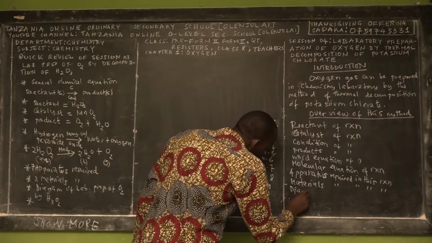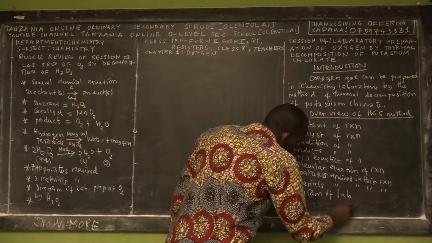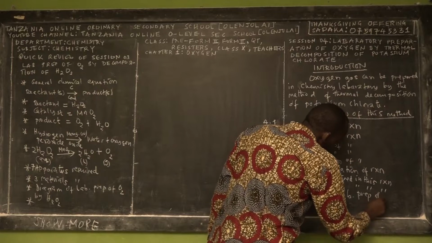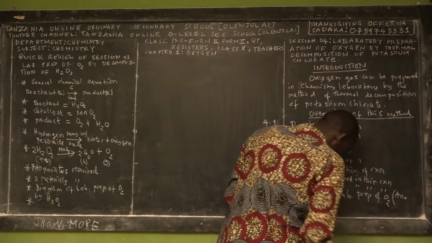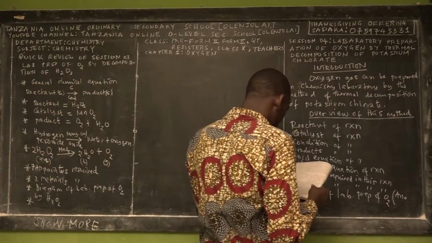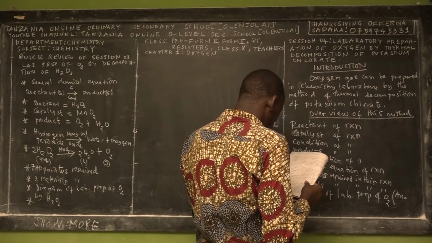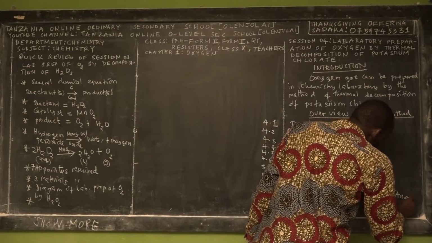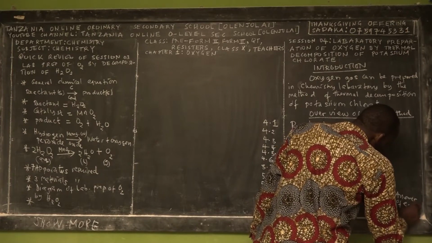So I will teach you how you can draw a diagram of laboratory preparation of oxygen. And this will be the answer of the previous question, which was example 4.